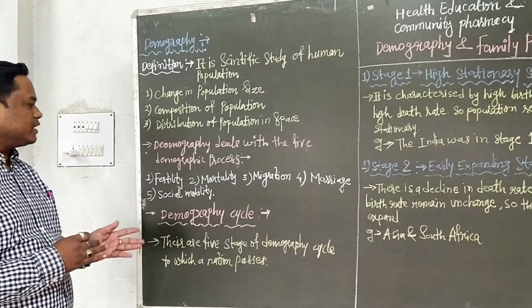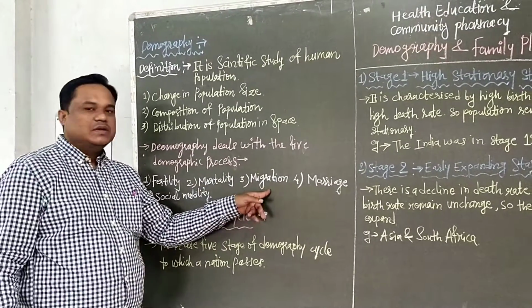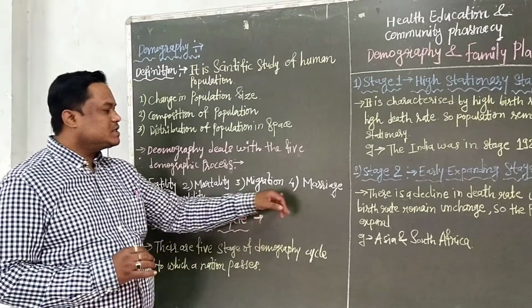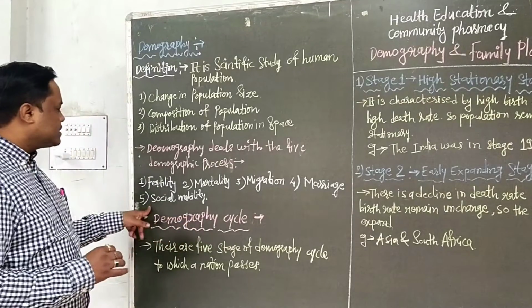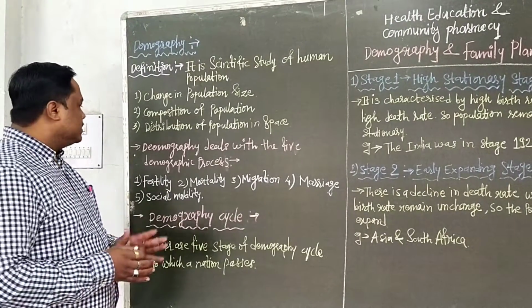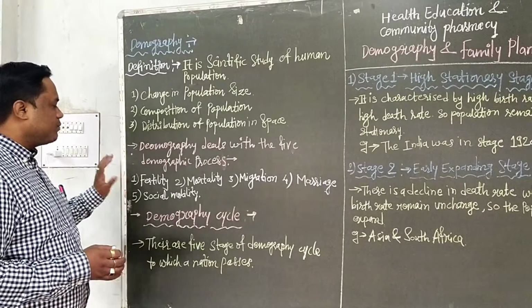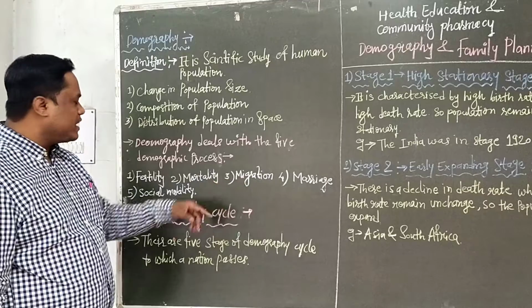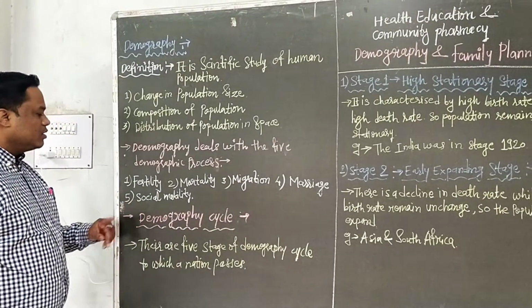Third is migration, meaning transfer from one place to another. Fourth is marriage, and fifth is social mobility, meaning social movement. These are the demographic processes.